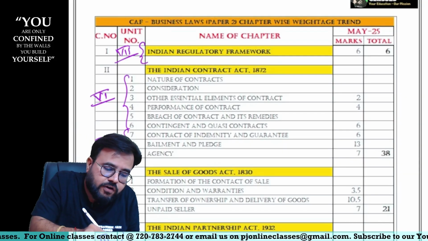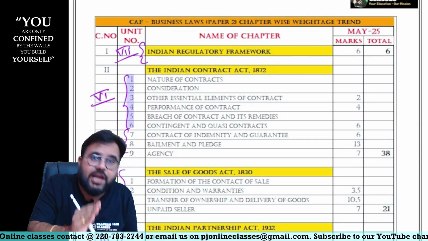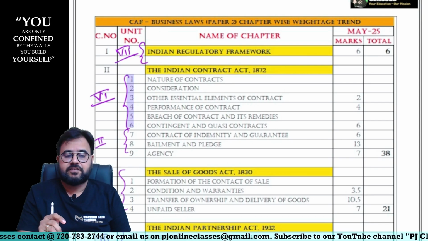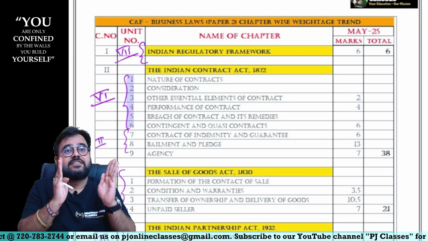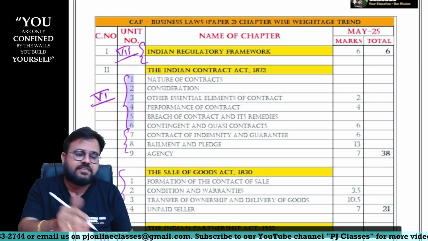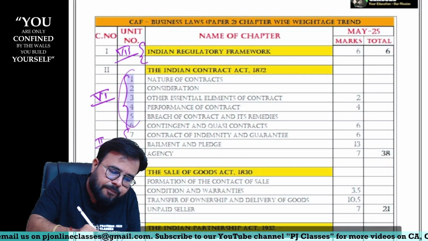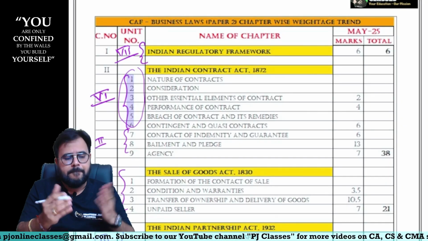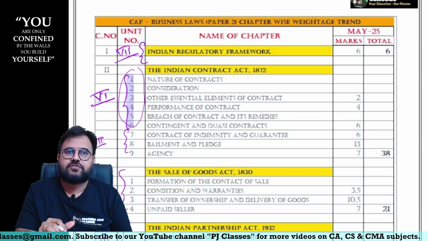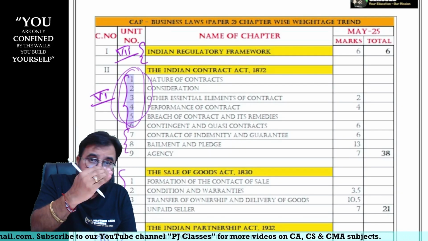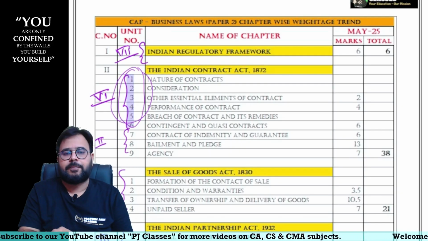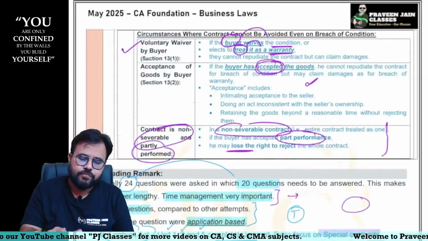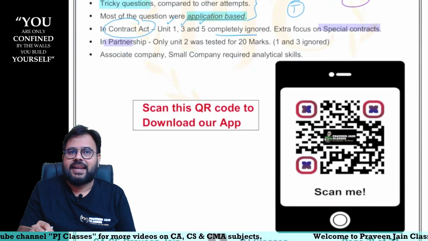Again, I am telling you, I am not asking you to ignore Unit 1 to Unit 6, sir. I can understand, 74 sections, 75 sections you have to cover in this particular part, which is very important. But sometimes you have to do exam study also. So know everything, but while preparing for your exam, you have to prepare in this particular manner, sir. Okay, so this was our analysis.